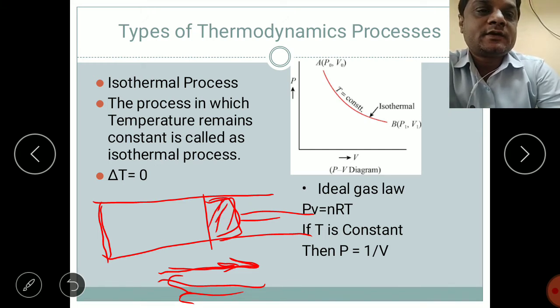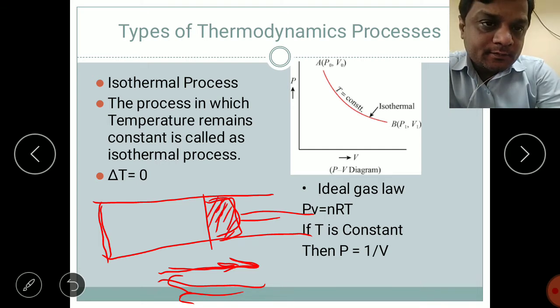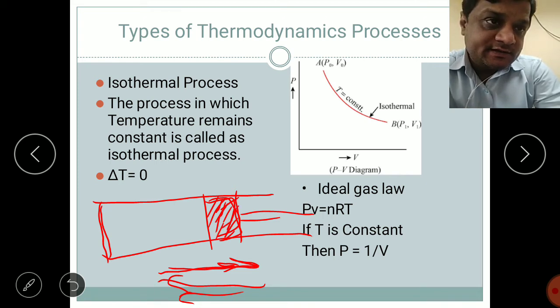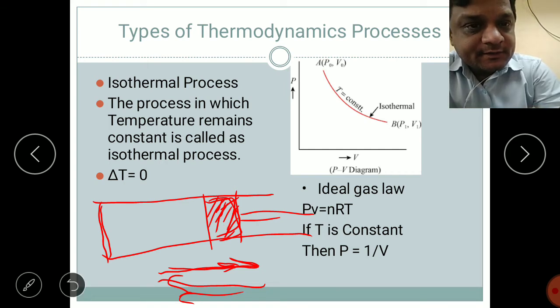Now what is the isothermal process here? If the pressure is increasing, there is no change in the temperature.